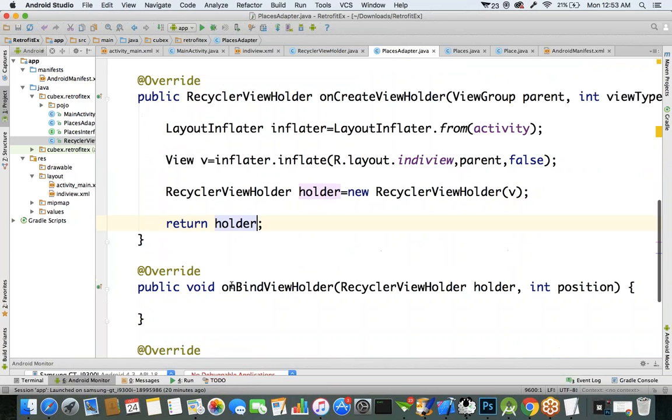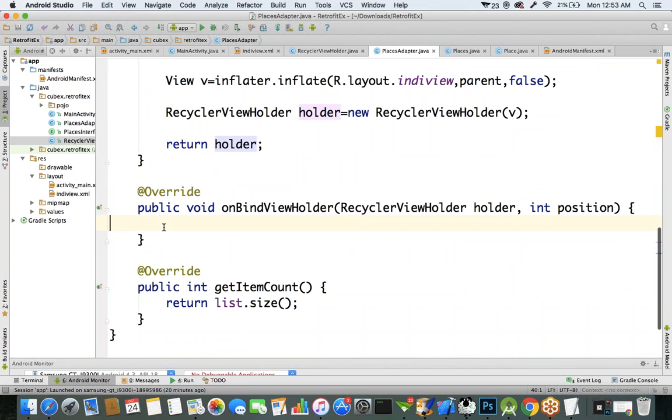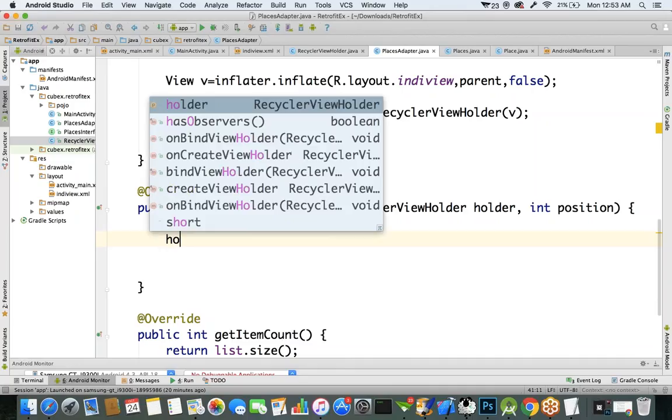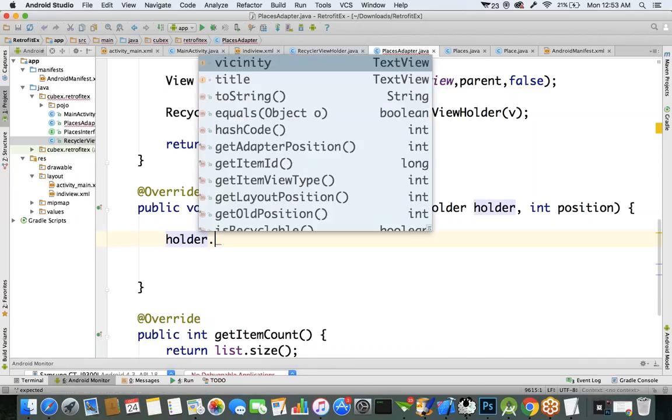For presenting the data, it's going to call the onBindViewHolder method. One of the input parameters for this onBindViewHolder method is the recycler view holder. This recycler view holder object contains two UI components.